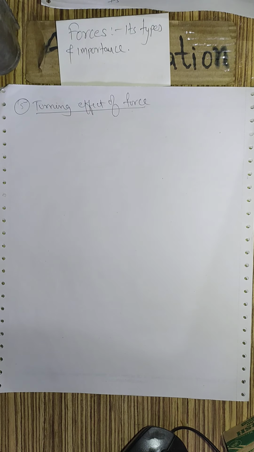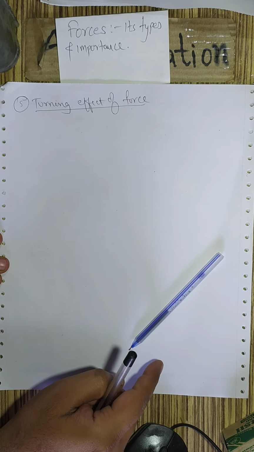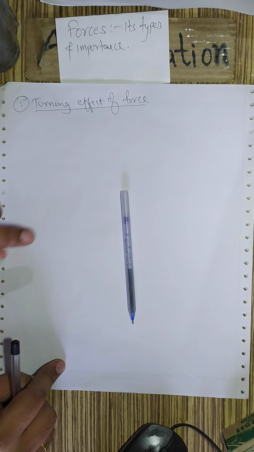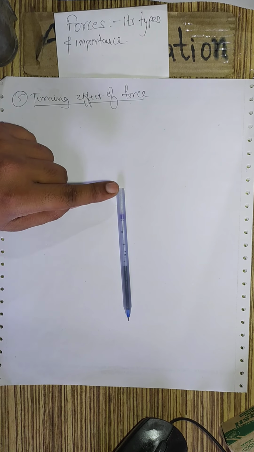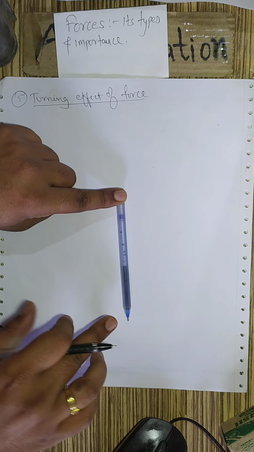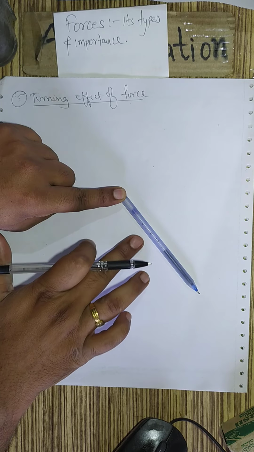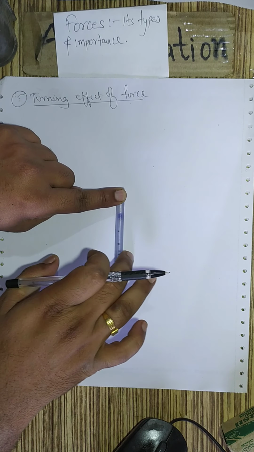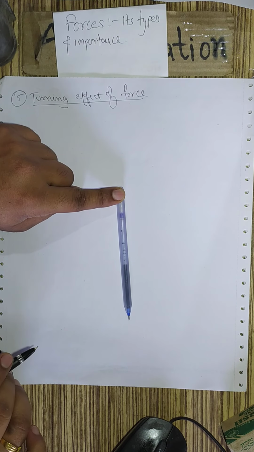I keep this pen here and I apply force. Is there any turning taking place? No turning. But when I pivot it from one point, so if we pivot or hinge it from one side and now apply the force, now see, it is turning. So the force produces a turning effect only in certain circumstances.